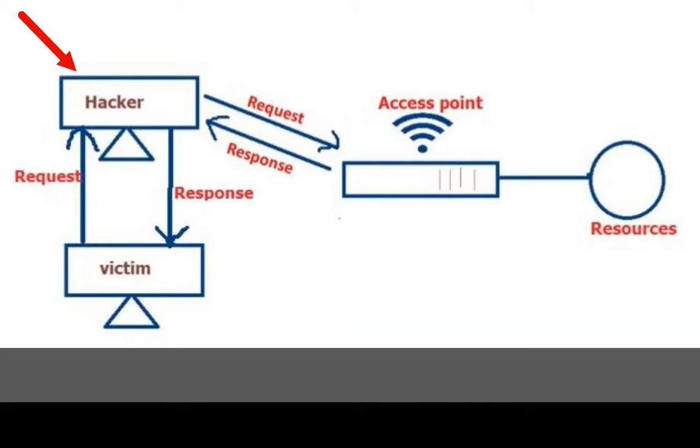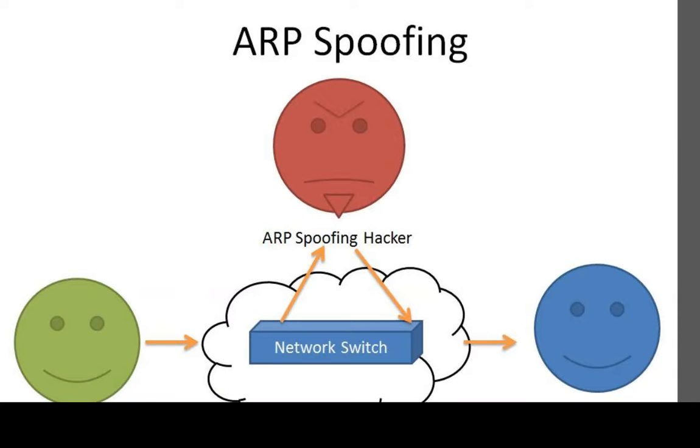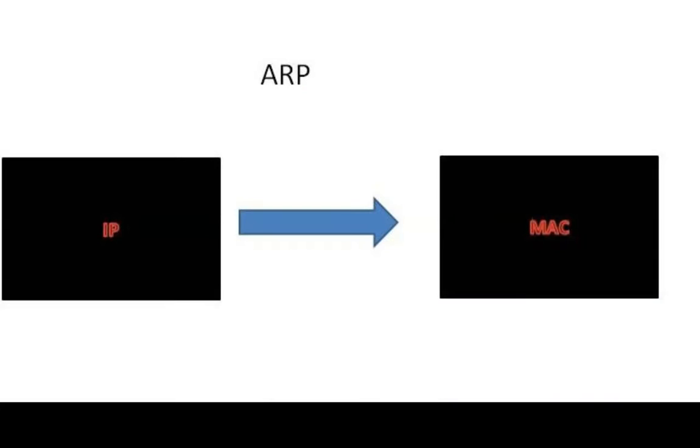Any responses sent and received by the target computer will have to flow through the hacker computer. This means any messages, websites, images, usernames, and passwords entered by the target will have to flow through the hacker computer. And this is a very serious and powerful attack. The reason why it is possible is because the ARP protocol is not very secure. Basically, ARP is used to map the IP address to the MAC address.